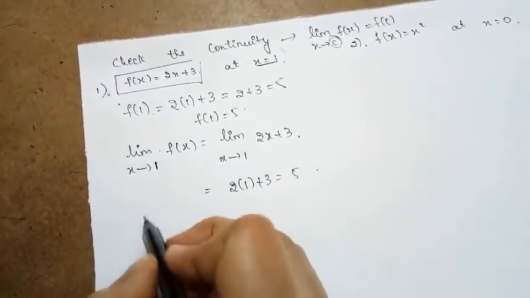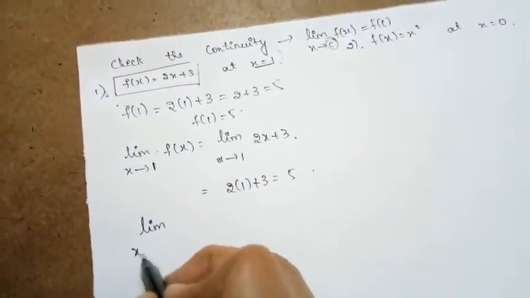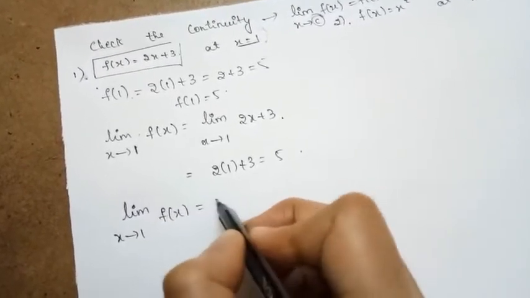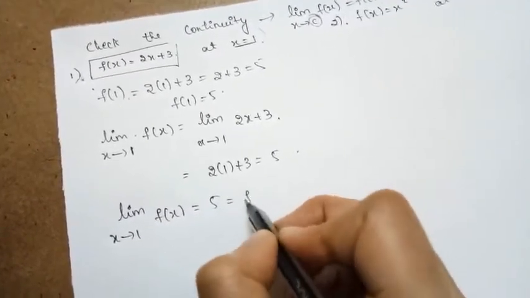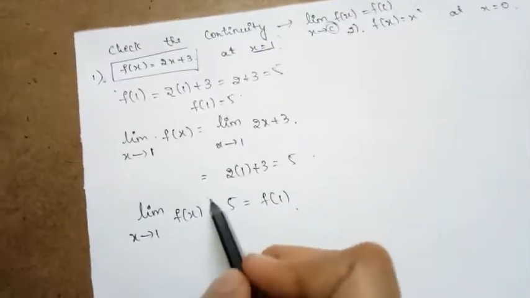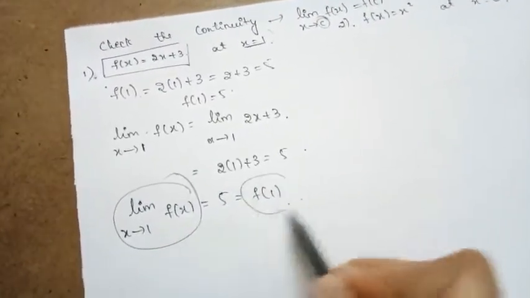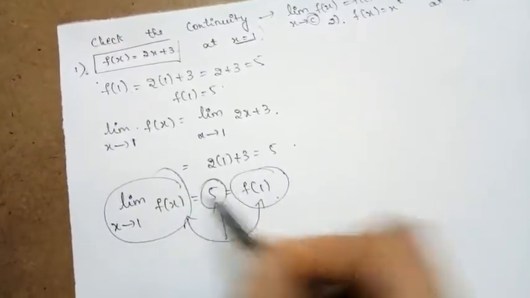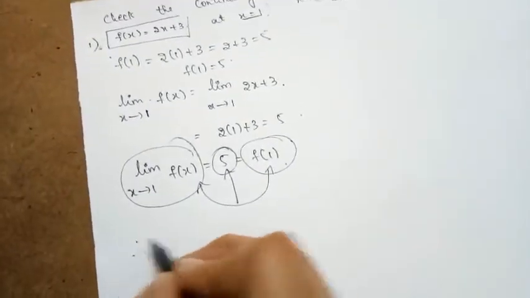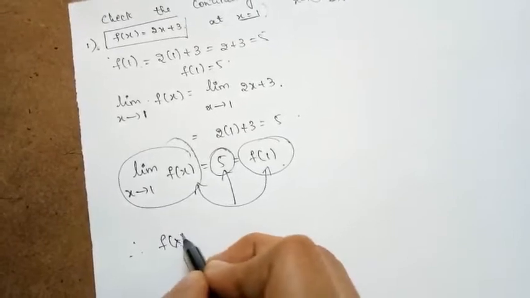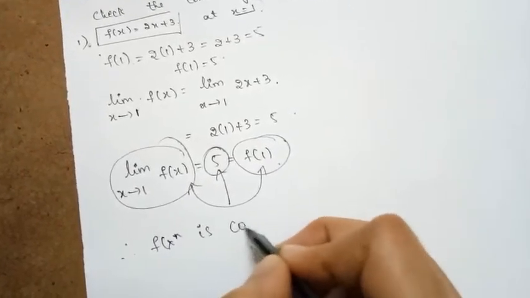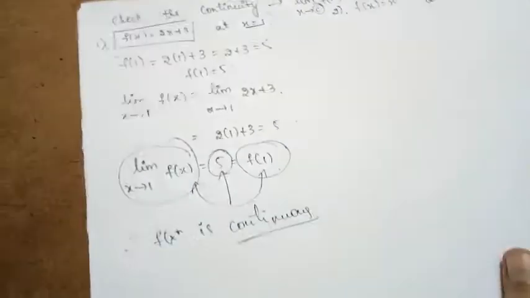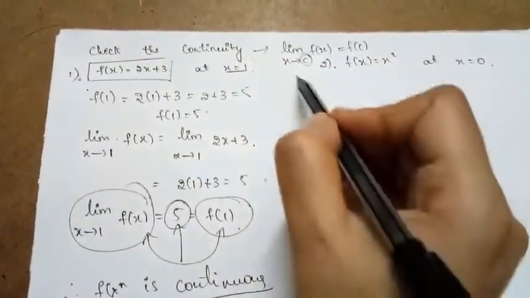So clearly the limit as x extending to 1 of f of x is equal to 5, and that value is equal to f of 1. So clearly this value and this value coincide and give us the same value, that is 5. So therefore the function here is continuous. They asked us to check the continuity, right? So the function is continuous here.